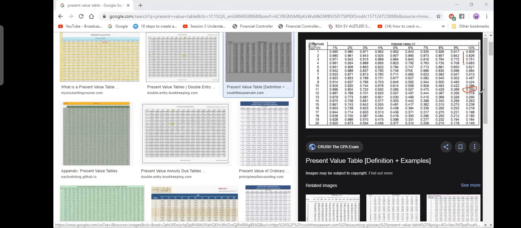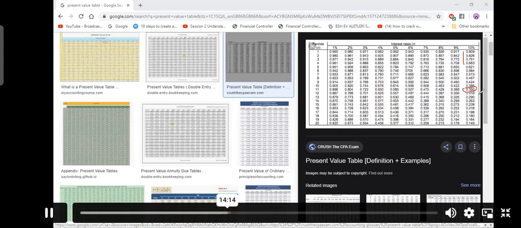What is this 3.50? This is a discounting factor. No, it's discount factor, a very technical term. Tell me a very simple word, I'm a layman. It's a present value of $1 at the rate of 10% in 11 years' time. Okay. Can I say it like this?